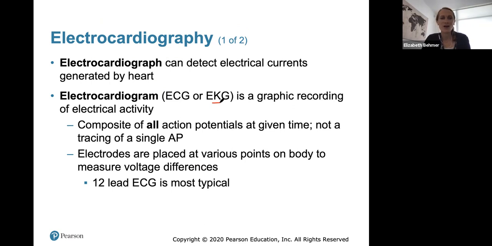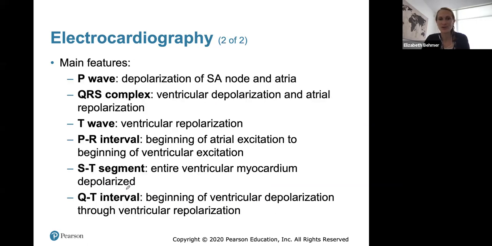It's a composite of all the action potentials at a given time, not a tracing of a single action potential. To get the ECG, we place electrodes at various points on the body to measure voltage differences that are picked up by the skin that are coming from the heart itself. And we usually use 12 leads placed throughout the body, and that's the most typical.